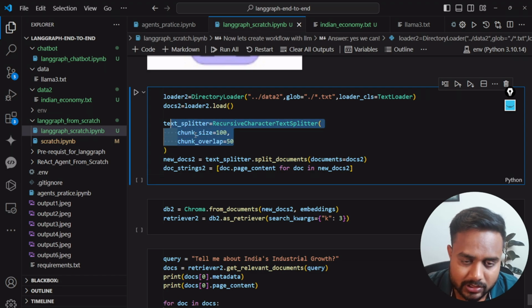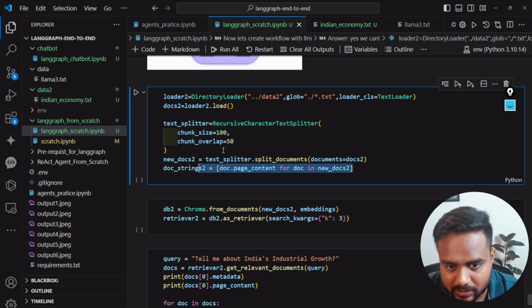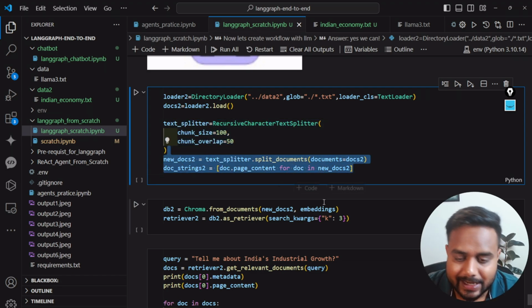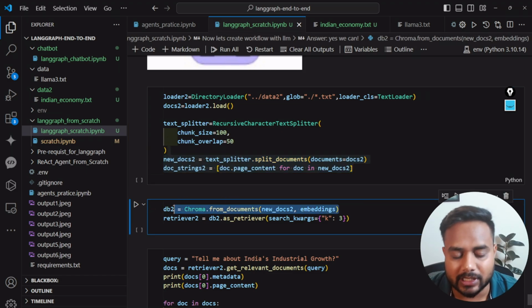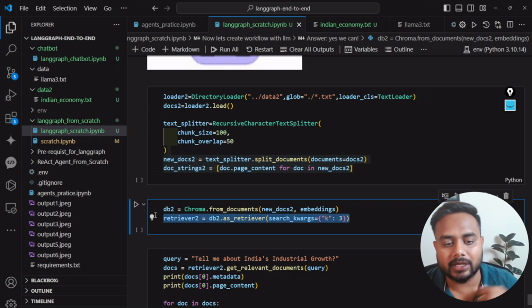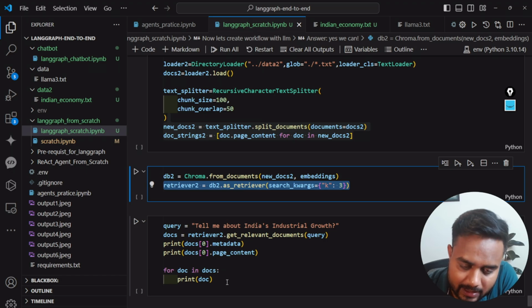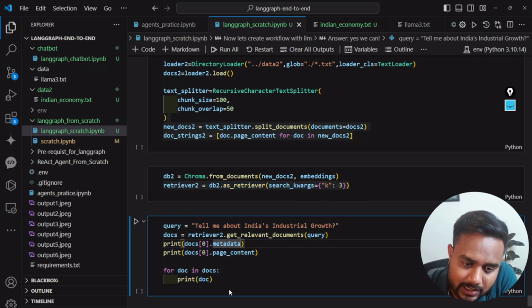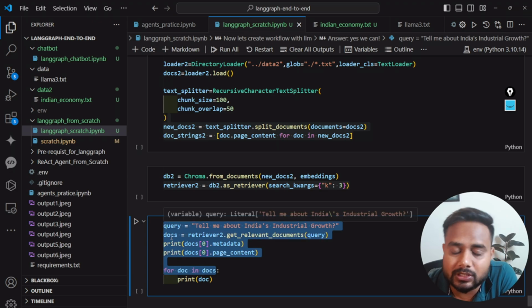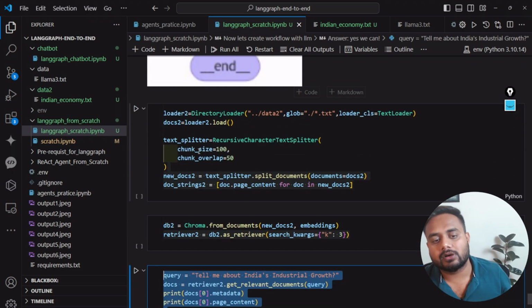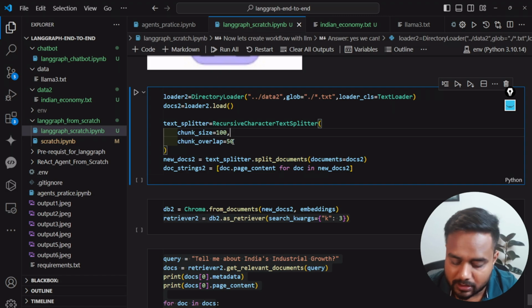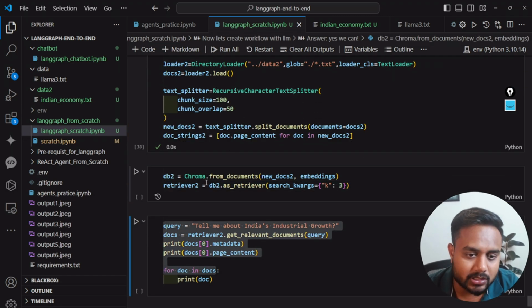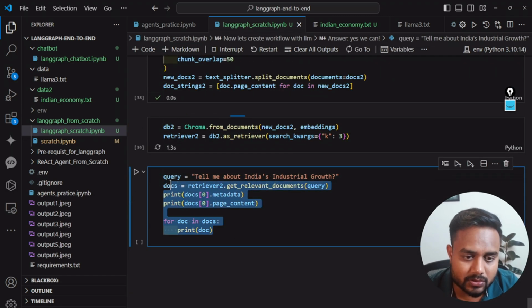Now, guys, if you look into this file, I'm reading the data from data2. Then I'm going to create chunks and store them inside the database. I'm creating a retriever out of it, and then I'm going to ask the question, and based on that I will get a relevant output, and this relevant output I will further send to the LLM. Now let me perform this particular operation. Yes, this is done, and this is also done.